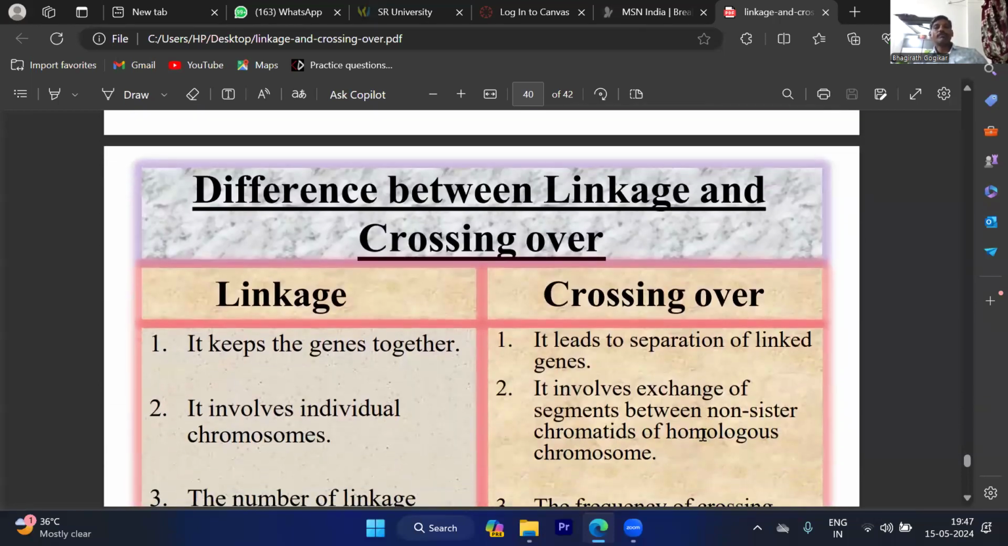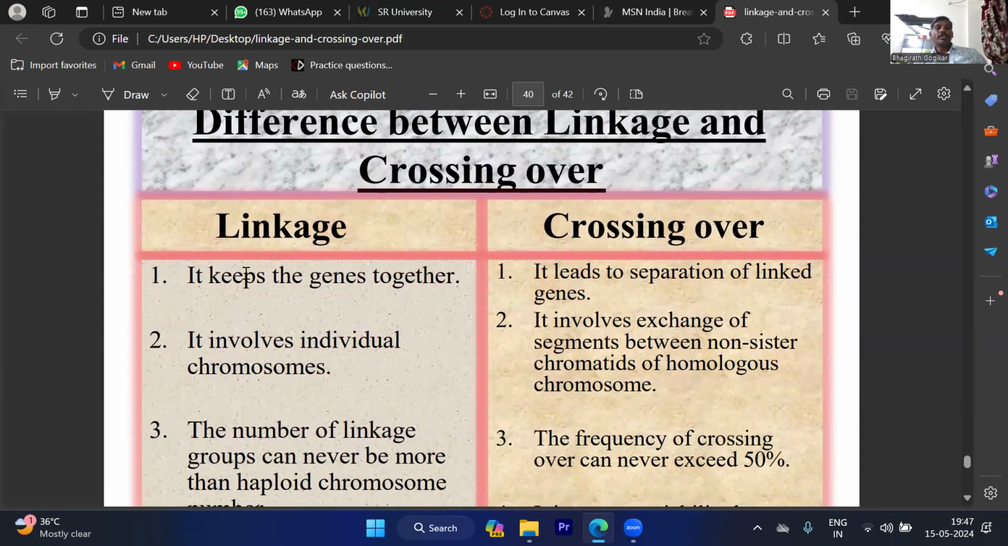This is the difference between linkage and crossing over. Linkage always keeps the genes together, but crossing over leads to separation of linked genes. It involves individual chromosomes. It involves exchange of segments between non-sister chromatids of homologous chromosomes.